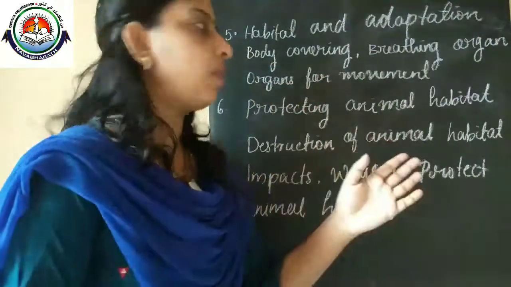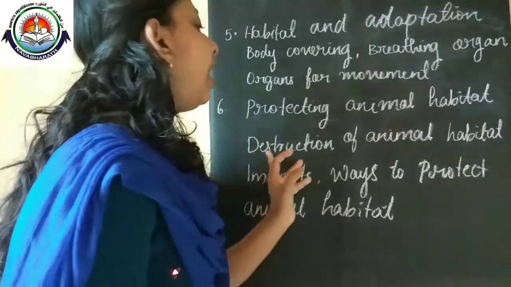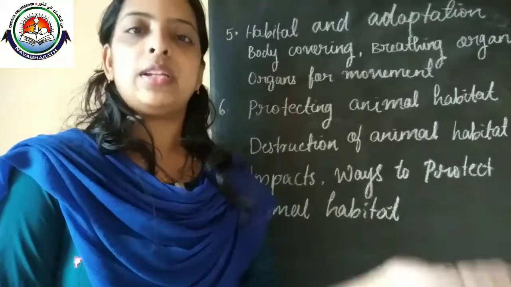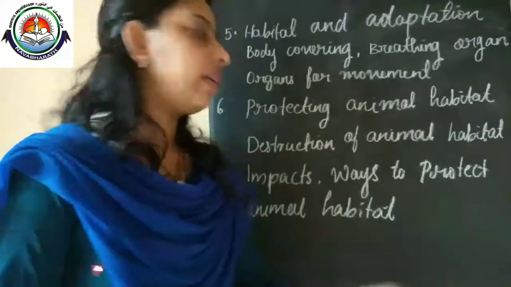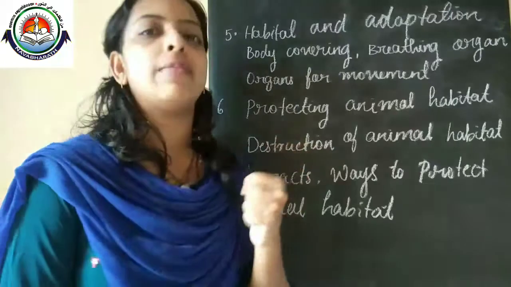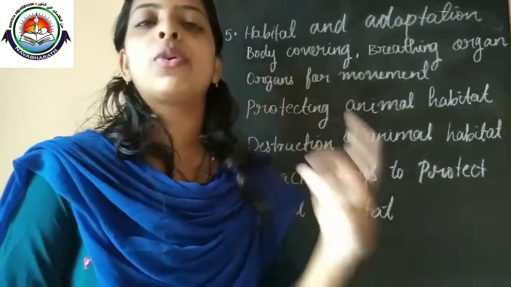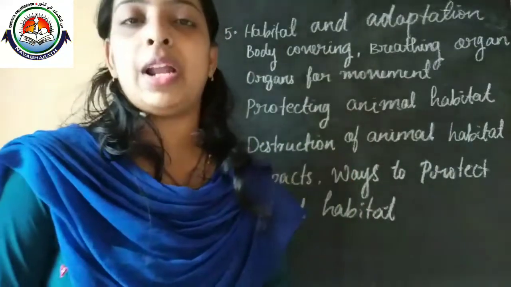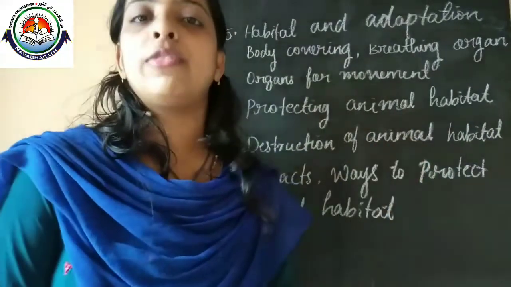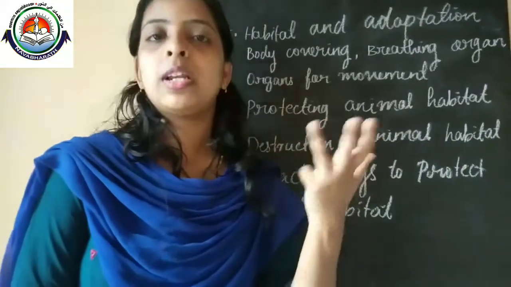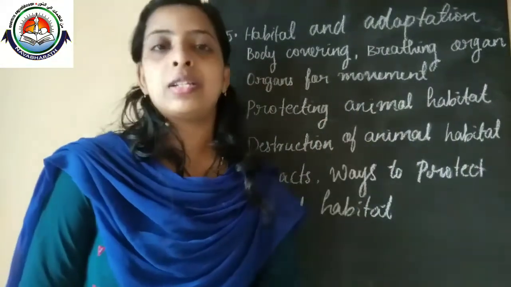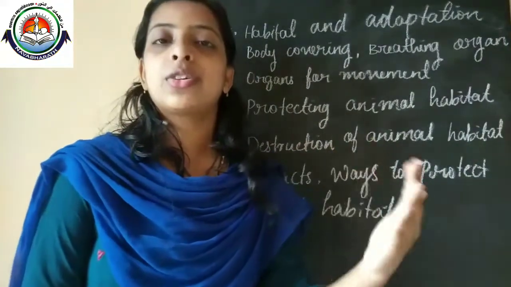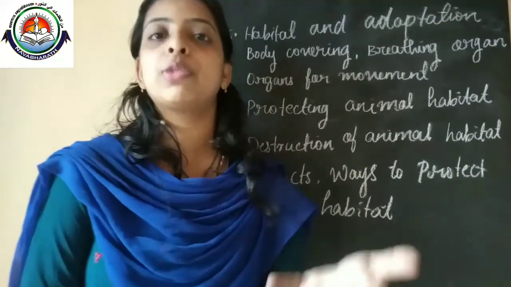That is our sixth block, the continuation of our fifth block. First, the importance of habitats we already know, and all those things we already discussed. Now, the destruction of animal habitats, which is mainly because humans are destroying animal habitats. For example, clearing the forest mainly for construction works, like the construction of buildings, malls and amusement parks.